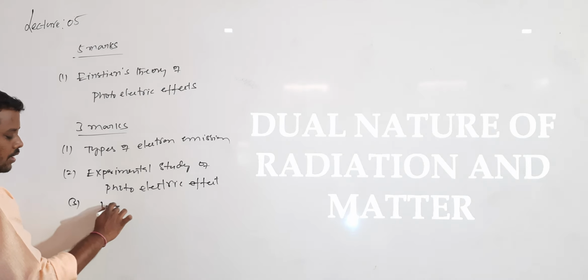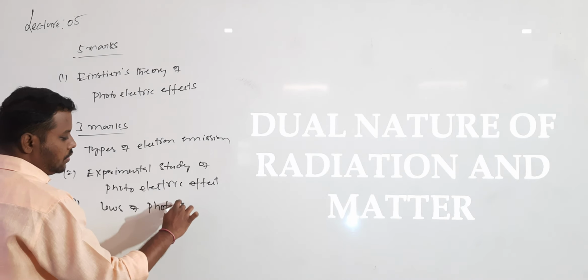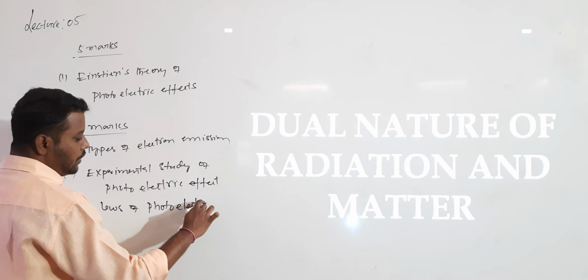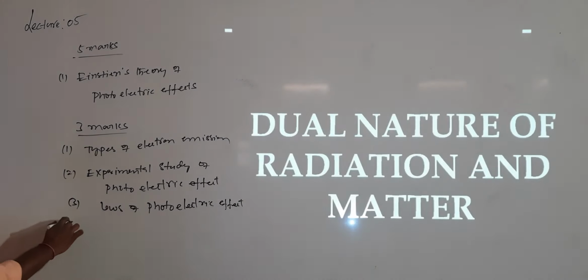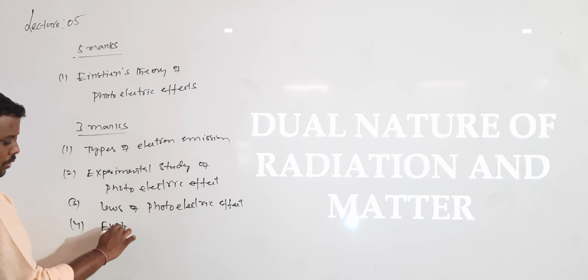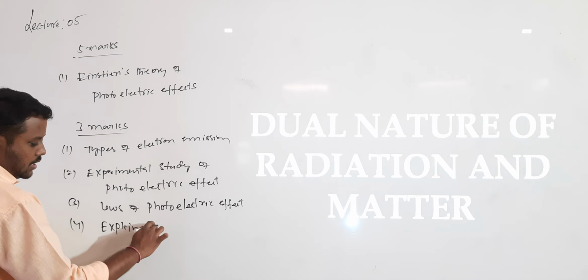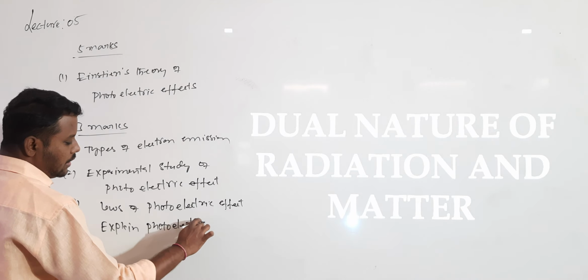Next one is laws of photoelectric effect. The fourth one after that is explain photoelectric cell: construction, working and applications of photoelectric cell.